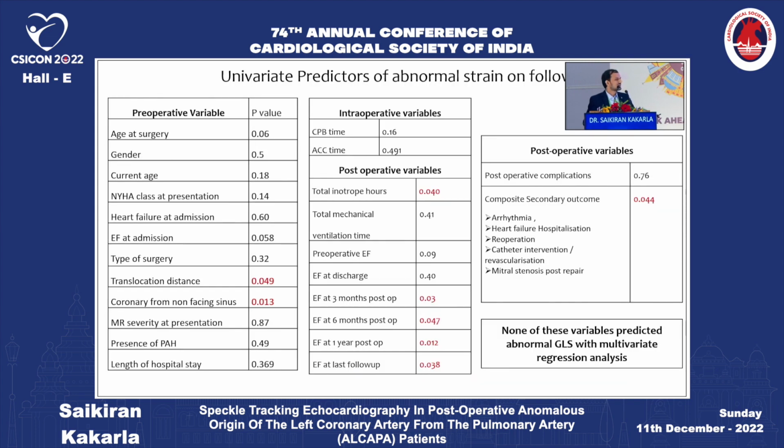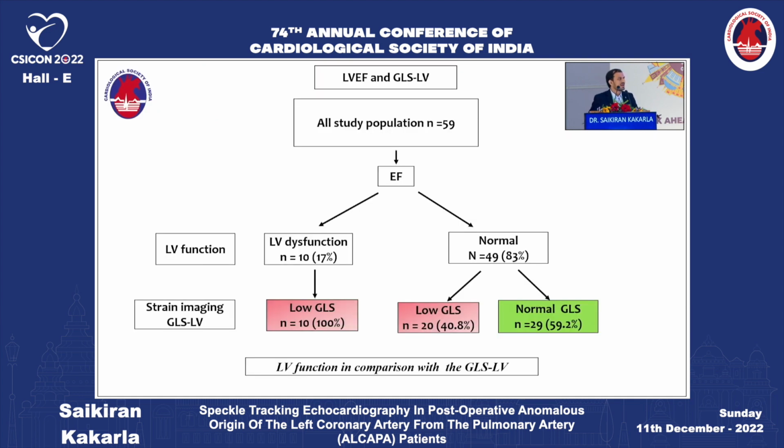So we tried to analyze the predictors of strain. By univariate model, translocation distance, coronary originating from the non-facing sinus, ejection fraction on follow-up, inotropes, and composite secondary outcomes significantly predicted the abnormal strain. But none of these variables showed prediction of abnormality in multivariate regression analysis. So then we proceeded to correlate ejection fraction and strain. In all 59 patients, almost 83% had normalized ejection fraction on follow-up, but a significant 40% of the patients still had abnormal strain despite the normalization of ejection fraction.